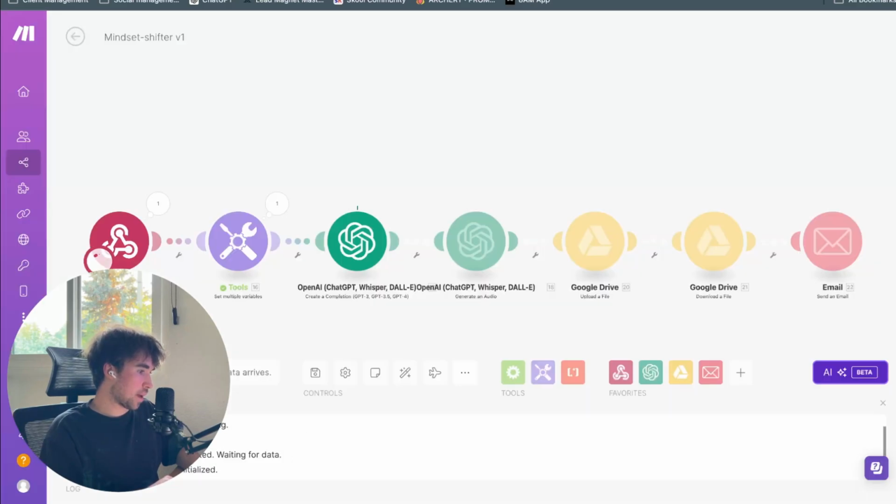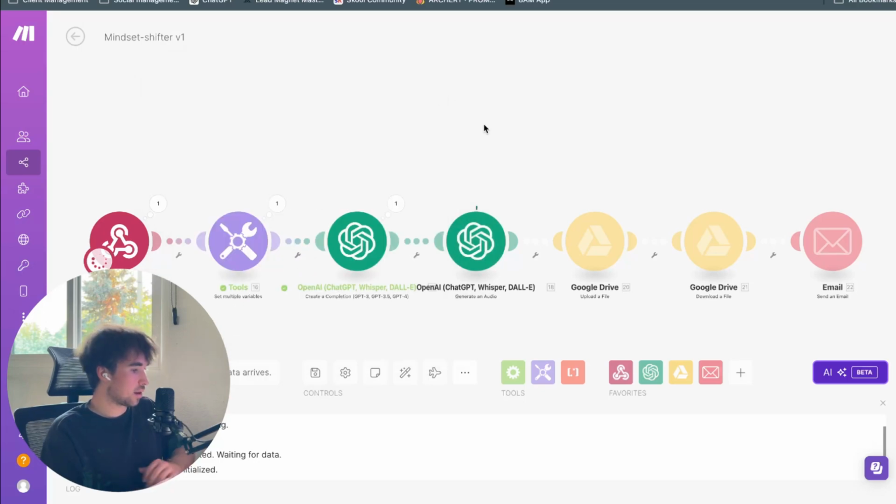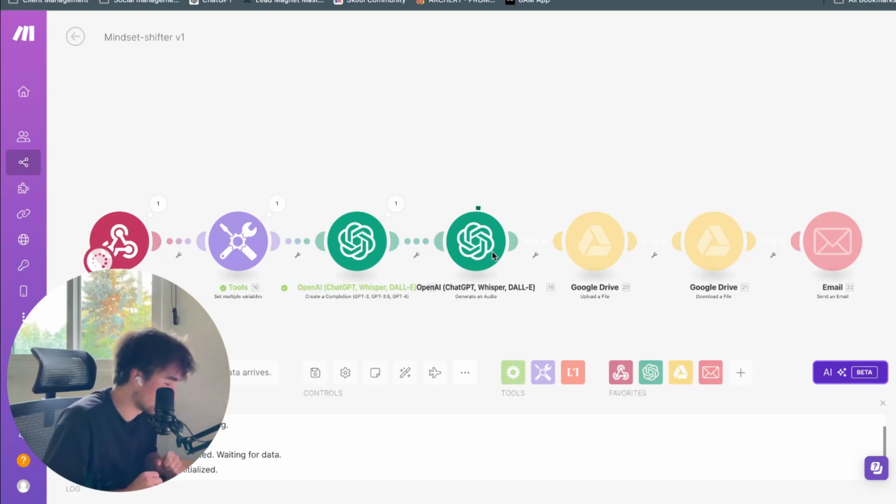Okay, now if we go back, we can see that this is running. The webhook has received the data that we need. Okay, this has worked just fine. Now it's generating an audio.